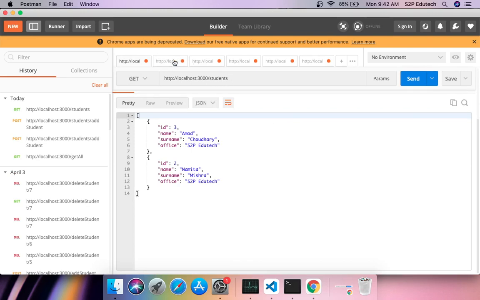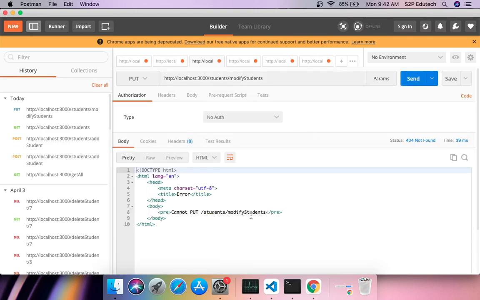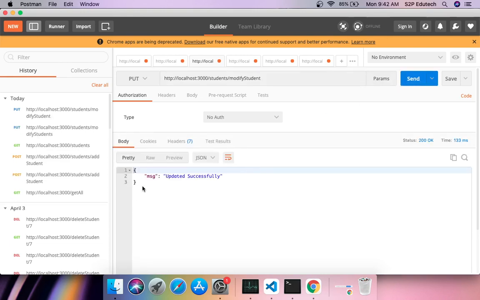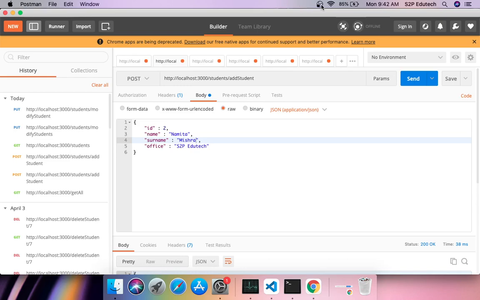What is the third path? The third path would be modify student, and it would be against a put request. So here I would say localhost:3000 slash students slash modify student. I click on send. It says cannot put. Okay, so it says updated successfully, even though it is not updating anything as of now. But for our sake, what we have done is we have resolved our path. I'll stop the recording now.